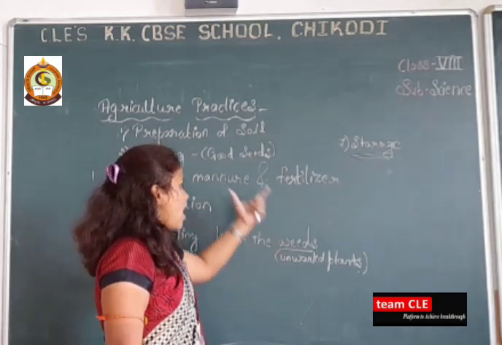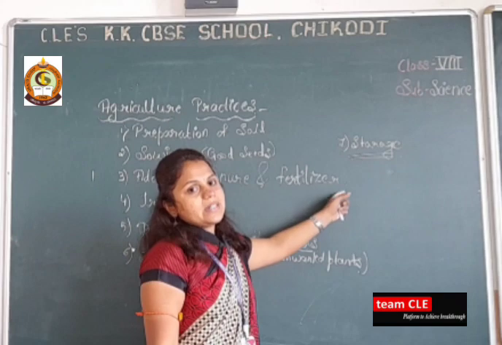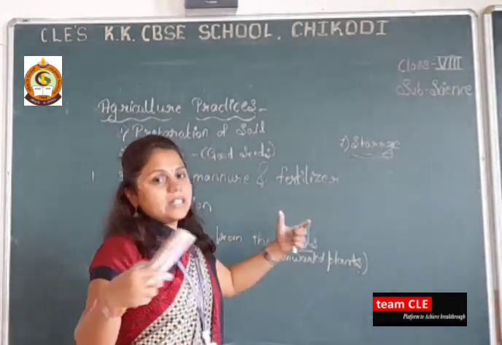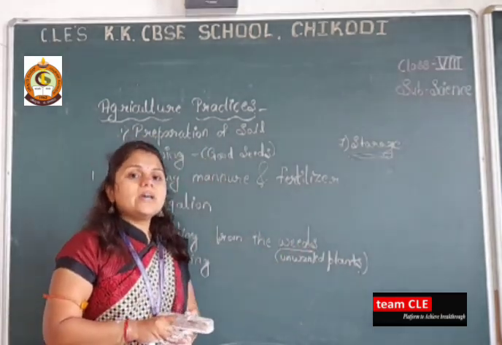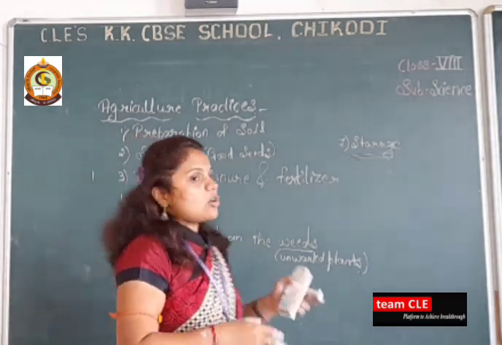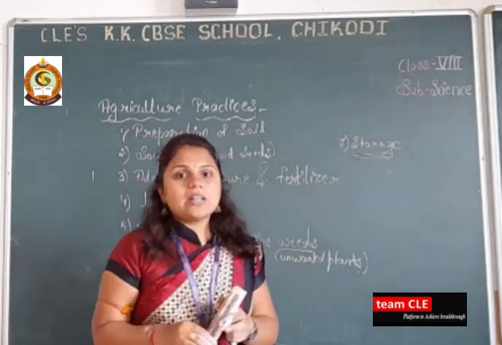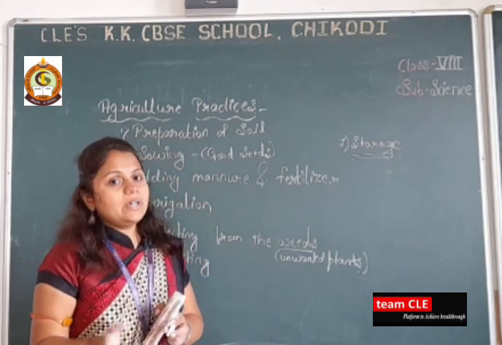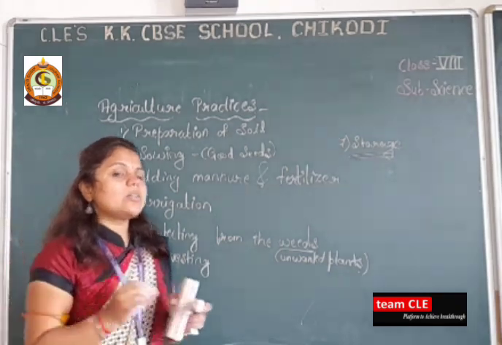Okay, next, after completing the 6th step, we have to go for the 7th step, that is the storage. Storage means, after getting a large amount of crop, we have to protect it. So we have to store it in a correct manner from the environment. Otherwise our crop will be destroyed. So these are the 7 steps. Let us discuss one by one.